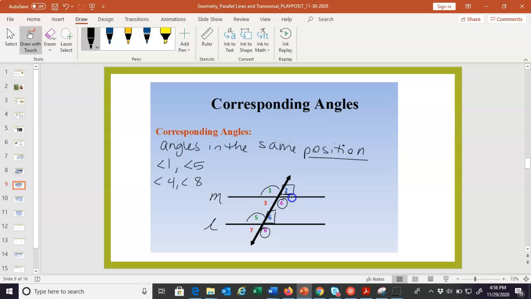2 and 6, they're both in the upper right position. And lastly, 3 and 7. And the special thing about these angles, which you probably learned in that Desmos activity, is they are congruent. They are equal, they're congruent, they're the same measure. So if angle 1 is 101 degrees, you automatically know angle 5 is also 101 degrees. They also look congruent, right? If you had to guess, if you looked at that one and that one, you'd say, yeah, those look the same. And they are. That's their special property. They're congruent.